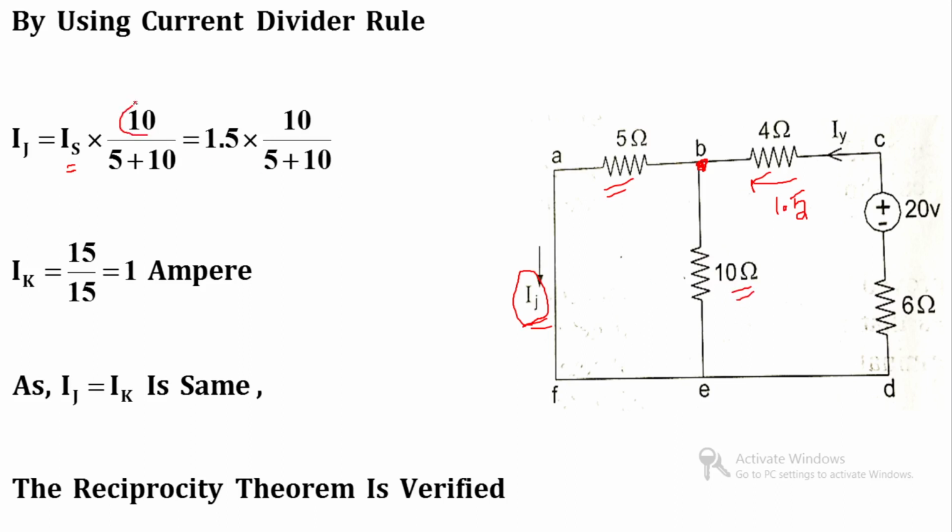So in numerator there is a 10 divided by the number of branches which are connected in parallel to each other. So 5 plus 10. So IJ is equal to 1.5 ampere multiplied by 10 divided by 5 plus 10. So 1.5 into 10 become 15 divided by 15, which is equal to 1 ampere. So this is our second result.